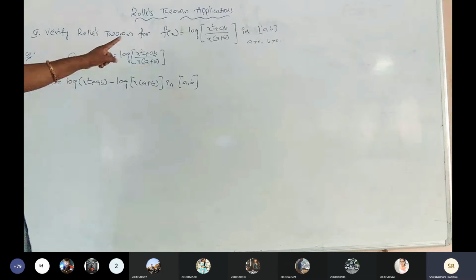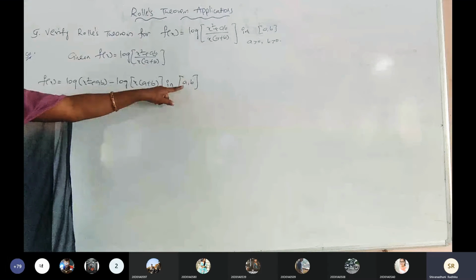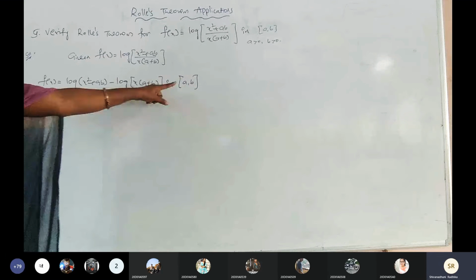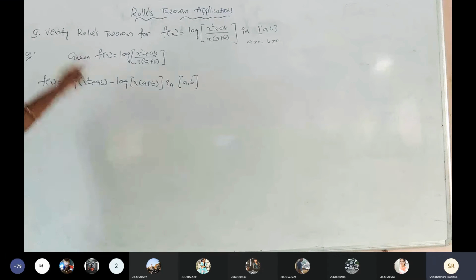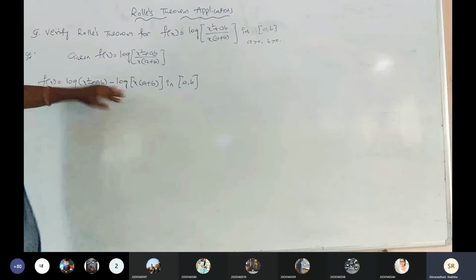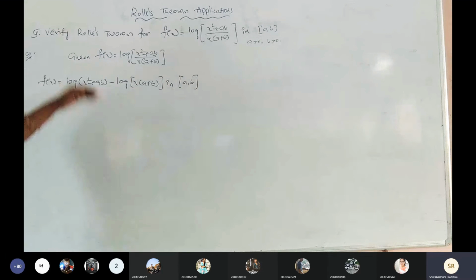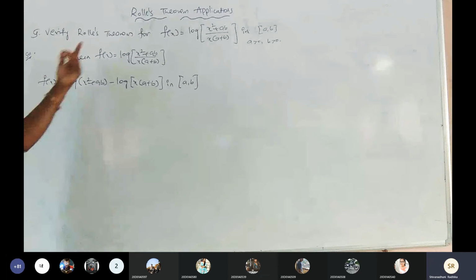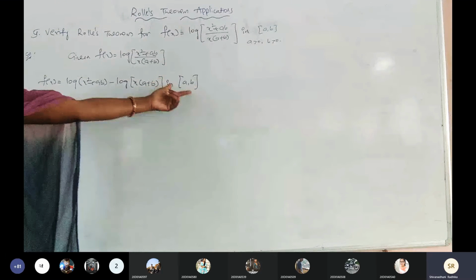The given interval is unknown. We don't have countable known values; those are the a comma b constants. For that purpose, the given function, whatever it may be, either a trigonometric function, a polynomial, a logarithm or an inverse function, is continuous in the closed interval a comma b.